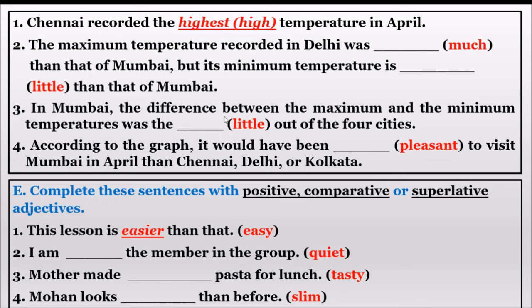Now, third one: in Mumbai, the difference between the maximum and the minimum temperatures was the dash out of the four cities. Now look here, the third one. One second, children. Here is a small printing mistake. This is not little. Here they have given cool, C-O-O-L, cool. Open page number 12 and check the third one.